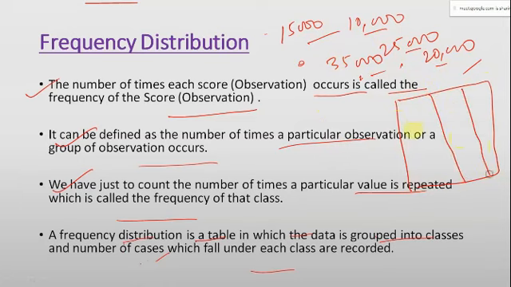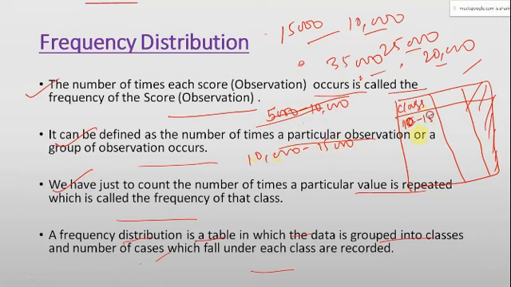You made a table, and we don't need the third column, so you have created the class. Let's suppose 5,000 to 10,000, or if you find there are only 10,000, let's go for 10,000 to 15,000. So I have taken one class as 10 to 15, then 15 to 20.